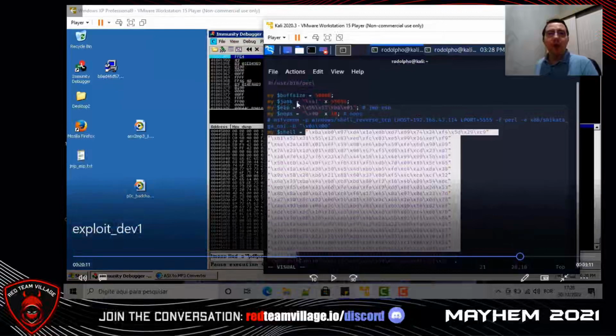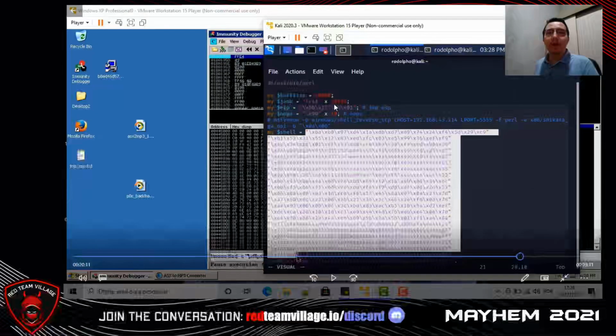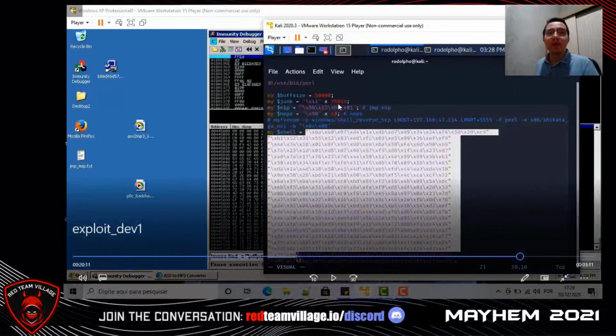So we will fill variable junk with character A, that means x41, up to the offset of the EIP, that is 3556.